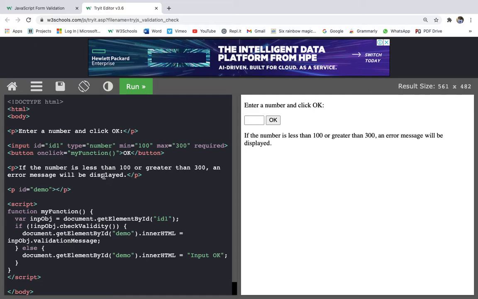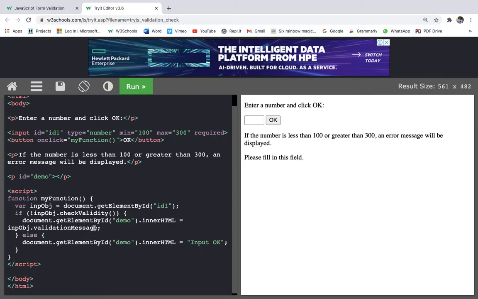What this is doing is creating an input field. Its minimum value should be 100 and its maximum value should be 300, and it is required. So if I press OK like this, it says please fill in this field. This is a predefined message because we are not setting it. It is coming by itself, the validation.